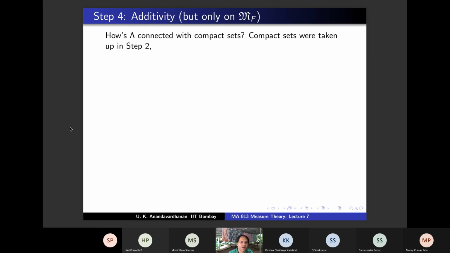In step 2, we had a connection between lambda and compact sets, right? What did we prove? In step 2, we proved that mu of K equals the infimum of lambda F, over F such that K precedes F. Okay, so keep this in mind.